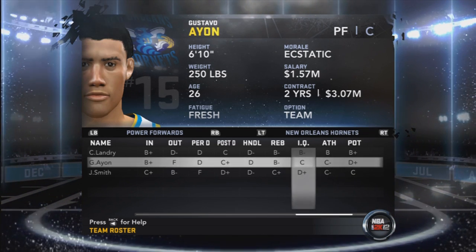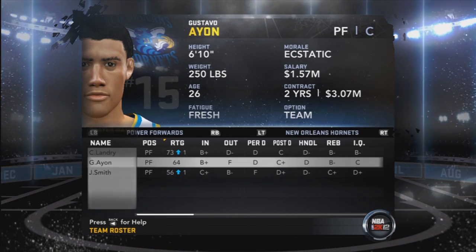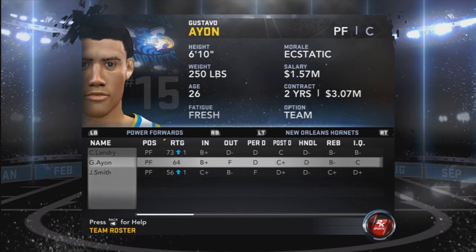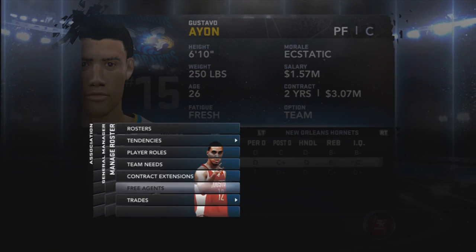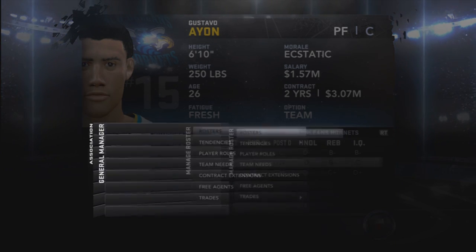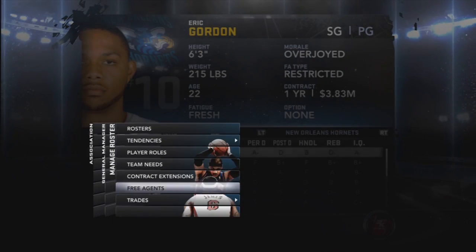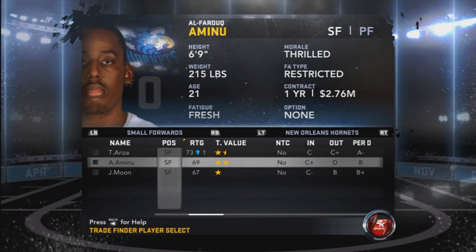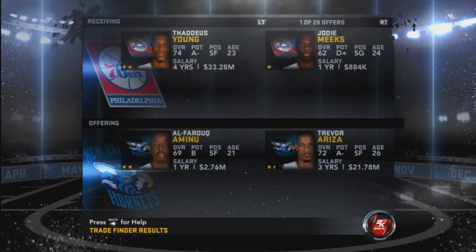And then after each season, I was going to spend all the developmental points into increasing his potential. But this video is getting a little long, so I'm just going to explore a couple trades. I think I might trade away Al-Farouq Aminu right now because I don't like using him, like I said earlier. I'll see what I can get for him because he's a 2-star prospect.